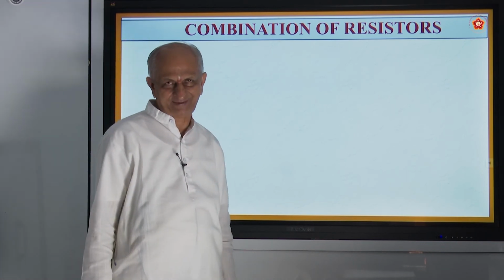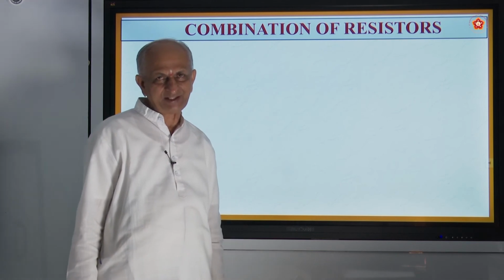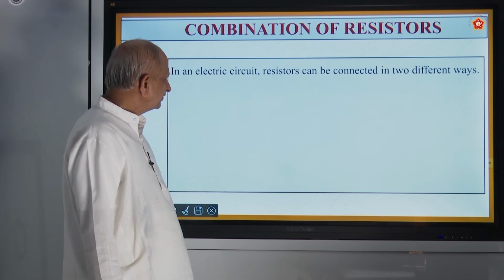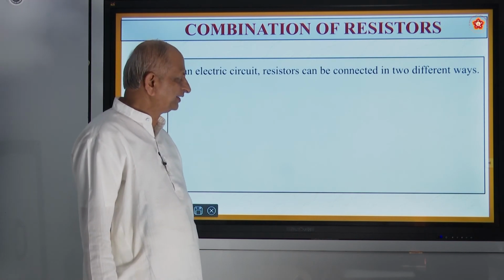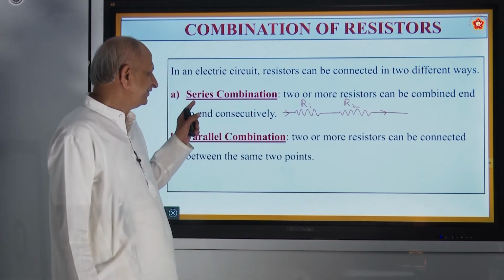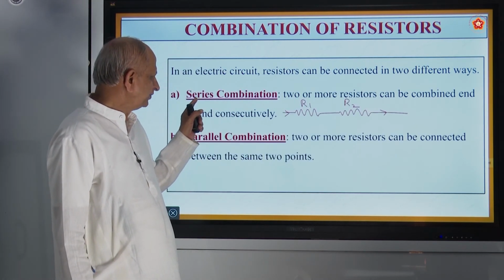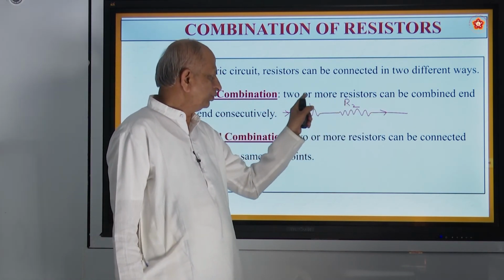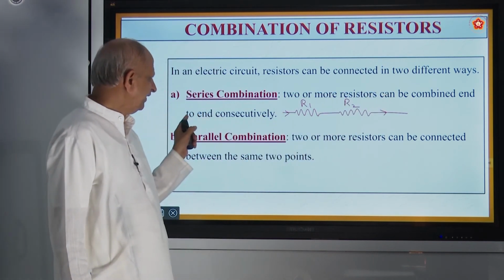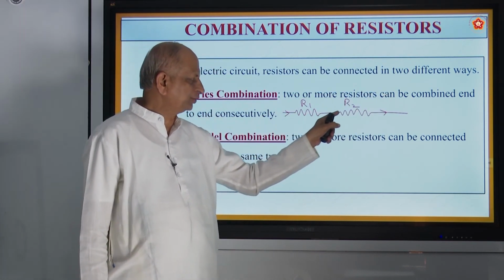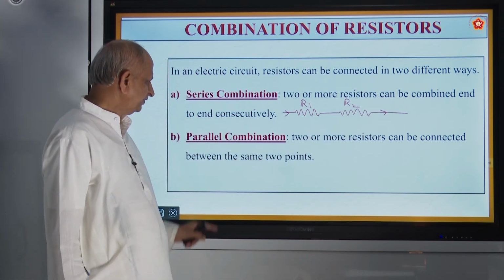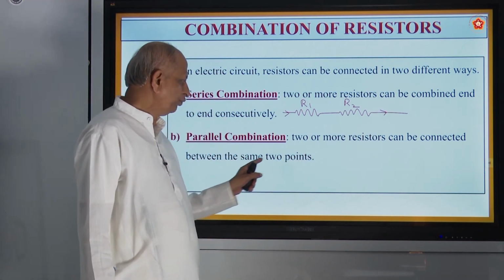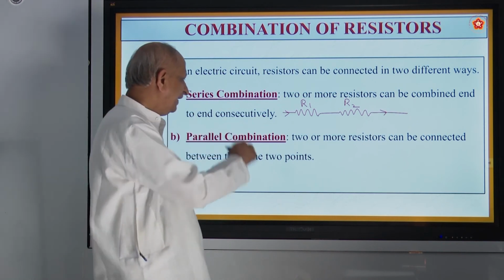combination of resistors. It's a very important, interesting formula here. In an electric circuit, resistors can be connected in 2 different ways. The resistors can be kept in series formation, so they are in the same line, when 2 or more resistors are combined end to end consecutively. Another way is 2 or more resistors connected between the same 2 points. So they are in parallel.